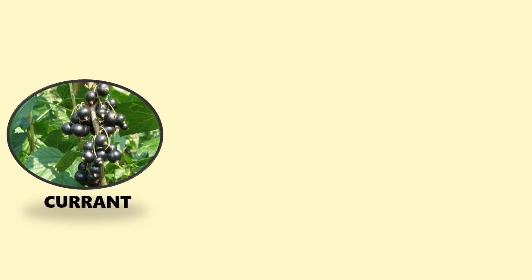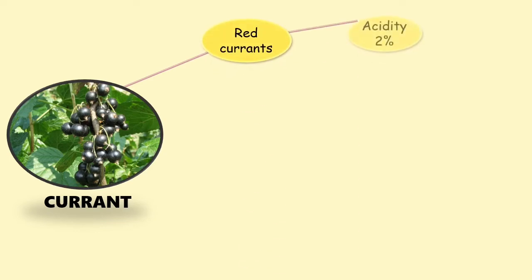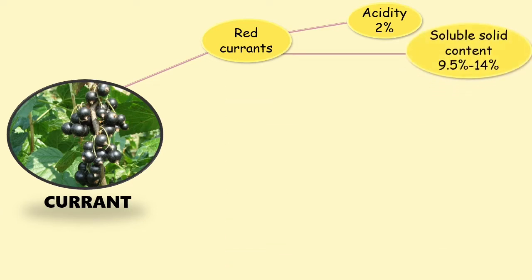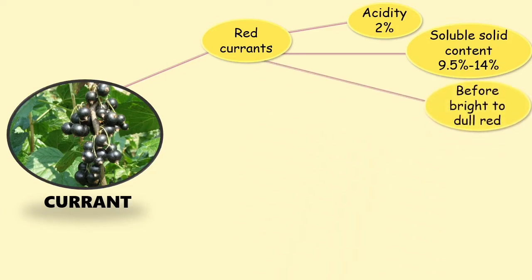For currants, there are two types of currants, which are red currants and black currants. In order to harvest red currants, the acidity must achieve 2%, where the soluble solid content is between 9.5% to 14%, and it must be harvested before the bright to dull red color.